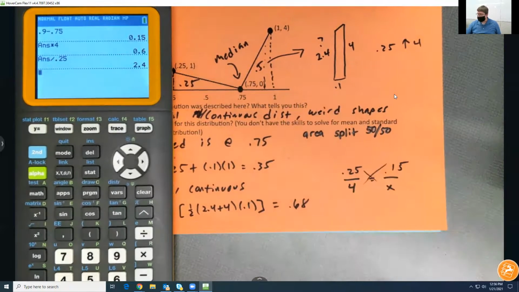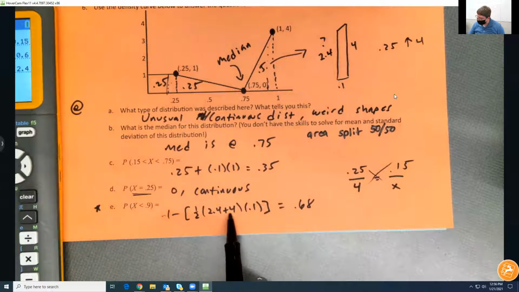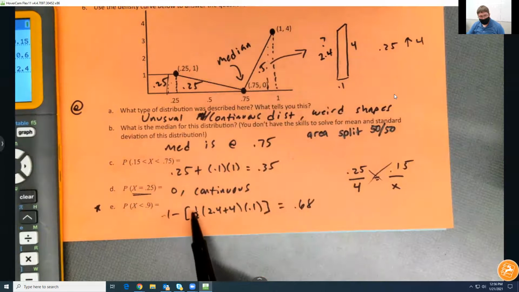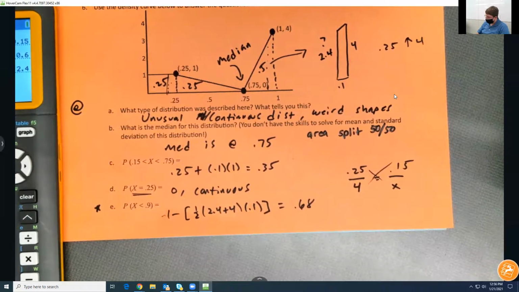So this is the easiest way to do it. If you remember how to do similar triangles, you can set up a proportion and cross multiply. That to me is the easiest way, but other people have fun ways they like to do it. Go for it. So once you figure out that height, I've got base 1 plus base 2, so 2.4 plus 4, times the height, which is 0.1, that little distance right there, times 1/2, and then minus that from 1.68, my final answer. Lots of work. You might get maybe one of those types of questions, maybe. I haven't looked at the quiz enough to know if even that's on there.